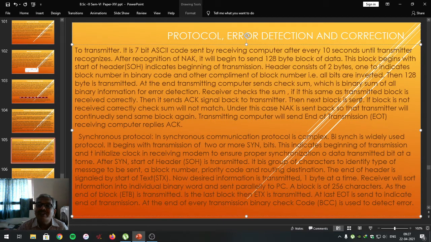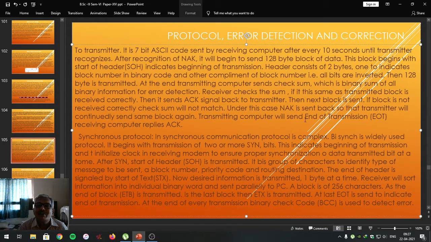Then the next block is sent by the transmitting computer. If the block is not received correctly, the checksum will not match. If any problem exists between the communicating computers, the checksum will not match. Under that condition, the receiving computer again sends a negative acknowledgement back to the transmitter, and the transmitter will send the same block again till the checksum matches. Once the checksum matches, the receiving computer gives the acknowledgement signal indicating that communication is successful.